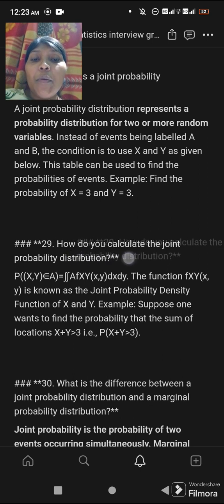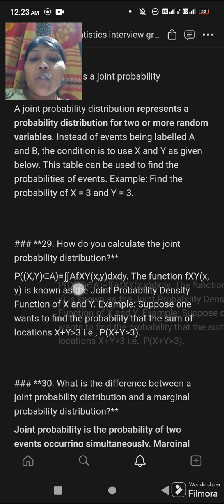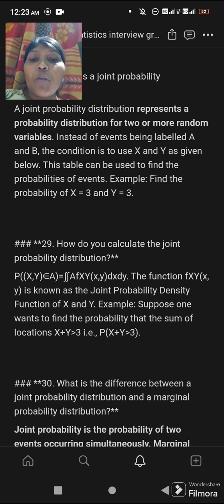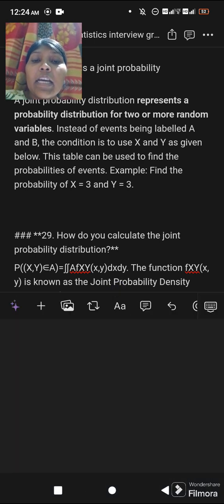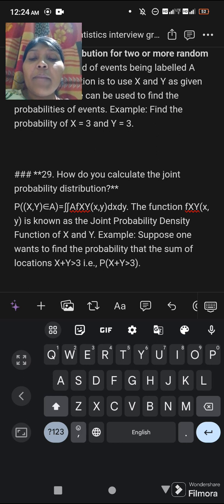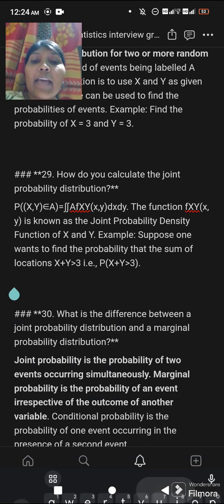Next question is, how do you calculate the joint probability distribution? P(x,y belongs to A). For calculating the joint probability distribution, P((x,y) belongs to A) equals the double integral over A of f(x,y) dx dy. The function f(x,y) is known as the joint probability density function of x and y.